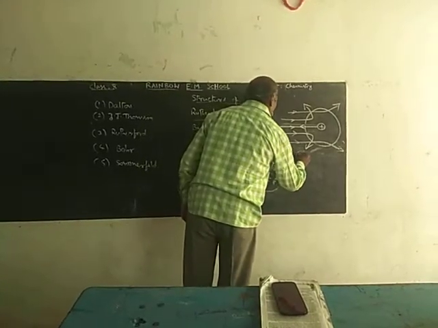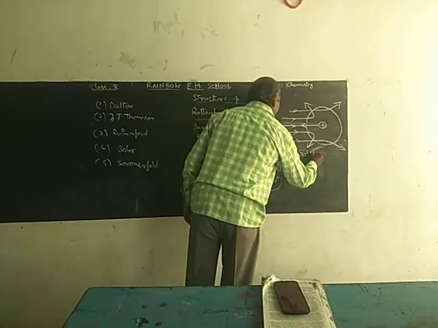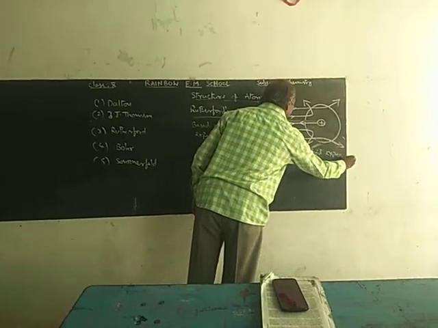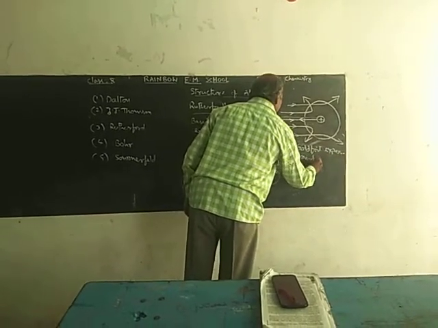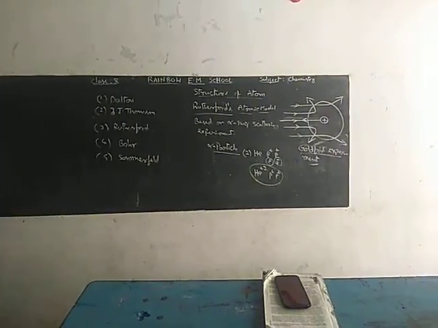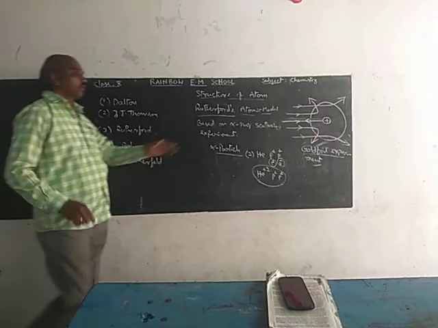This is the gold foil experiment, or alpha ray scattering experiment.